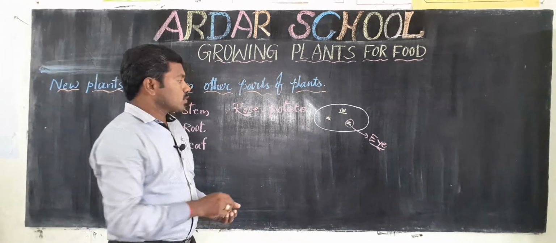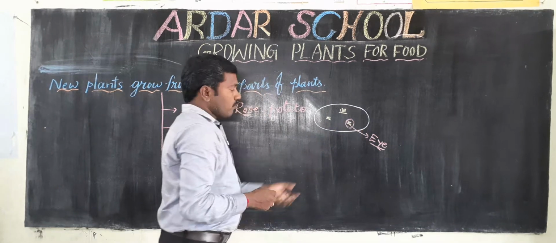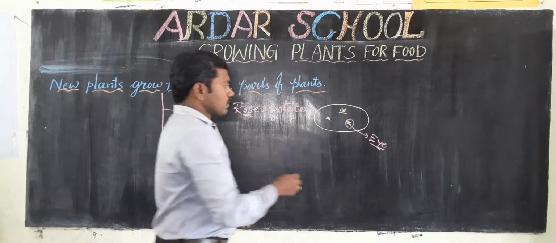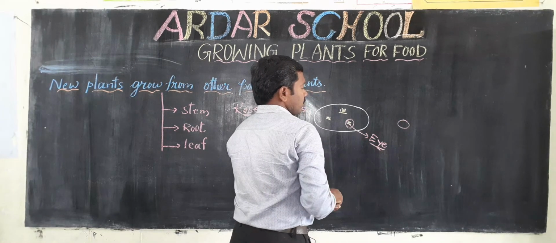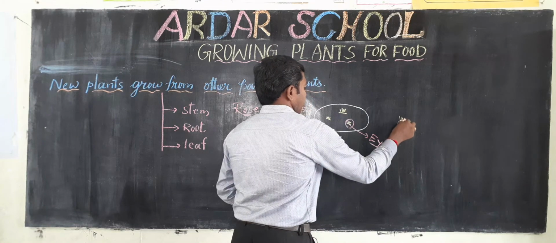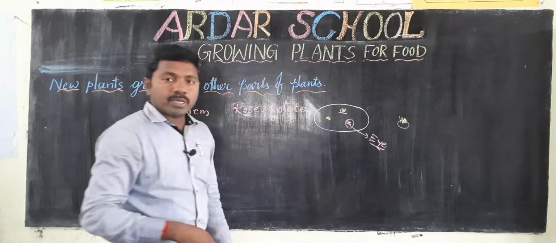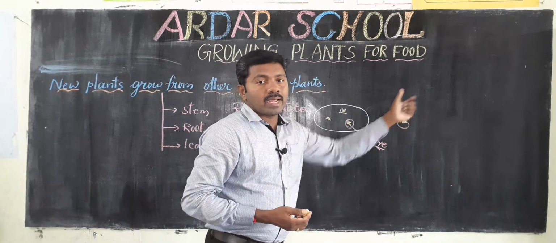Okay children, if we cut this part from the potato, then we can sow it in another soil, and it can become a new plant. It can grow into a new plant.